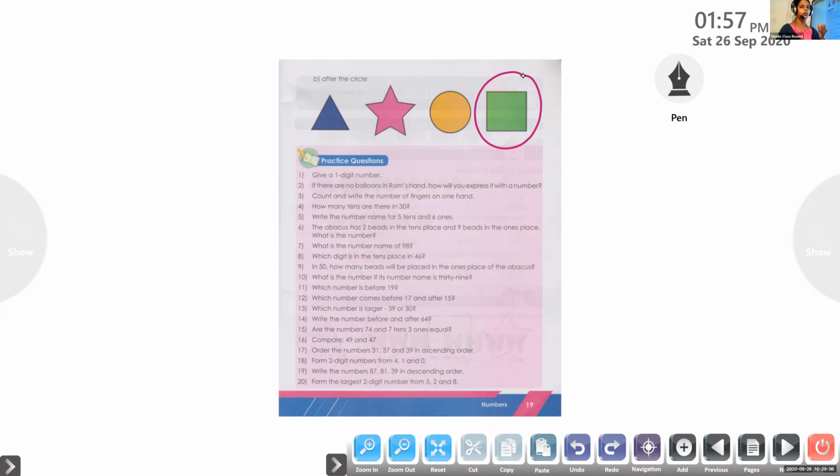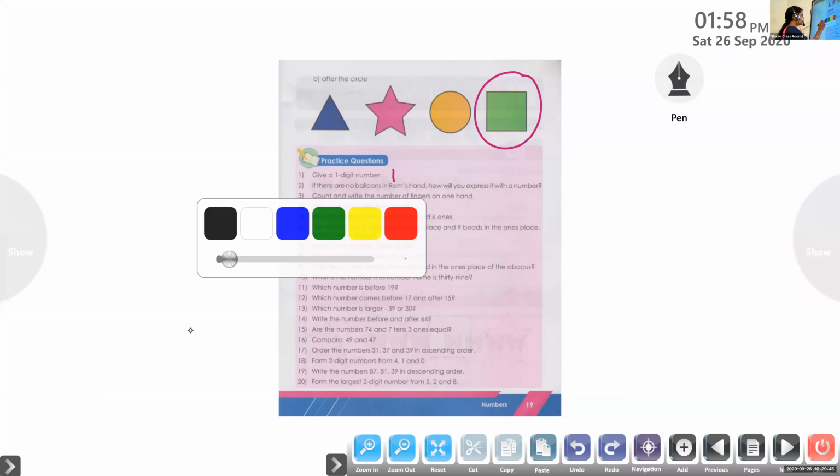We have 1, 2, 3, 4, 5, 6, 7, 8, 9. Any one only. So I am here going to write the number 1. You can write 2 or 3 or 4 or 5 or 6 or 7 or 8 or 9. Only up to 9. So 1 to 9 are the one-digit numbers. Any one of the one-digit numbers you can write there. Okay, Prarthana, you can unmute.